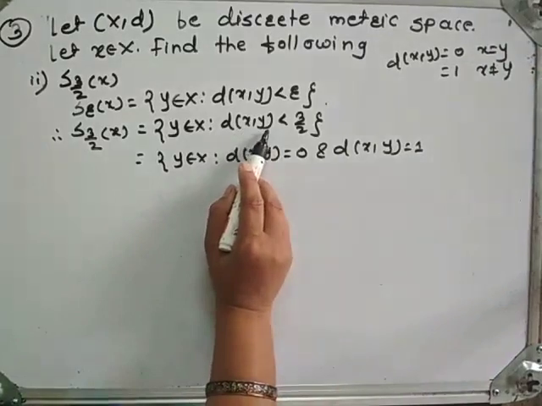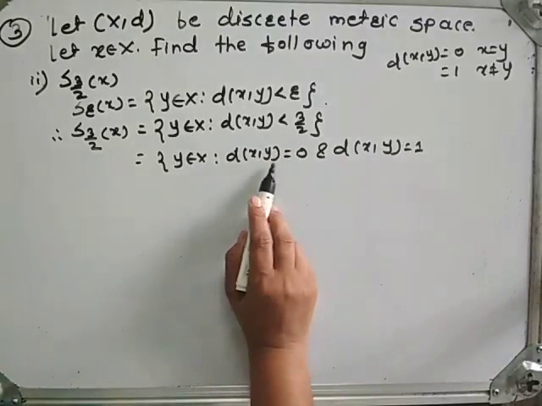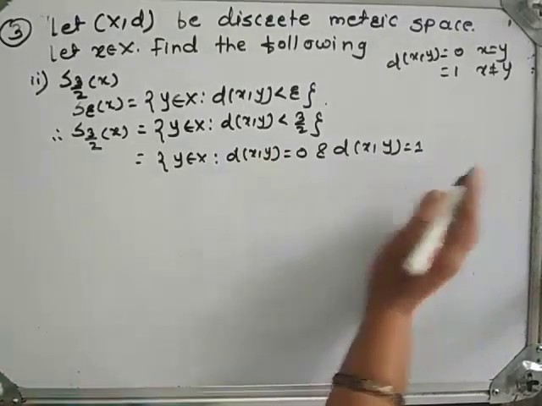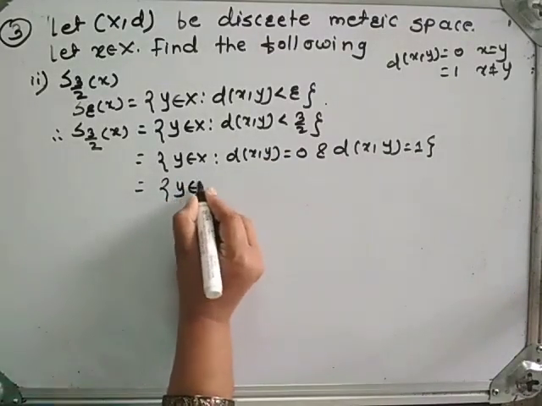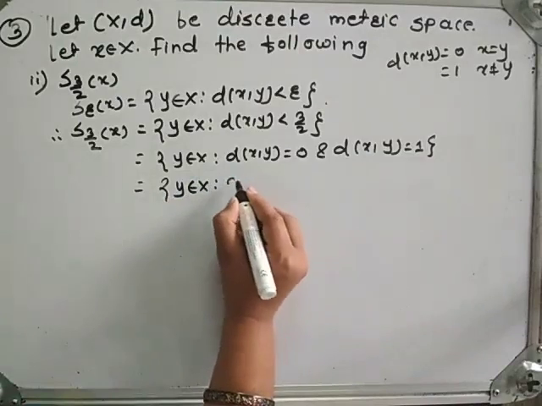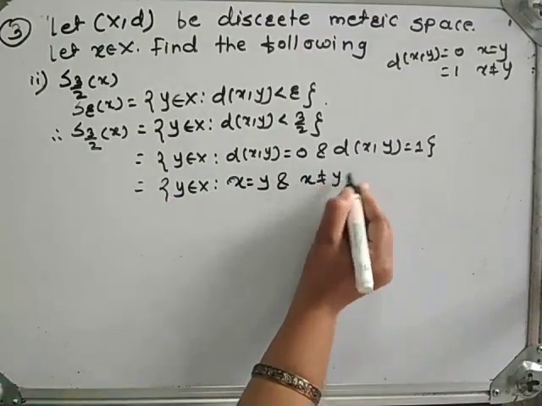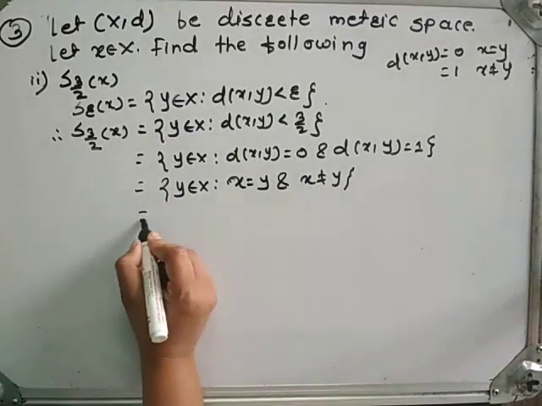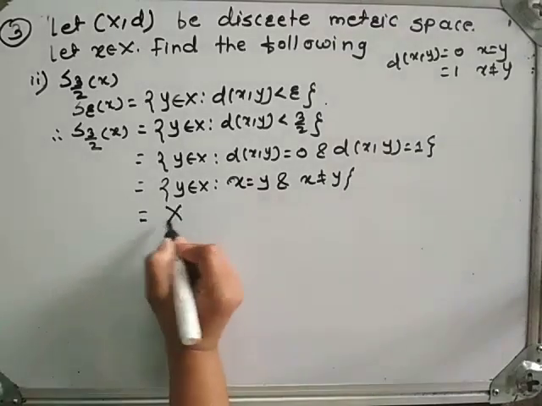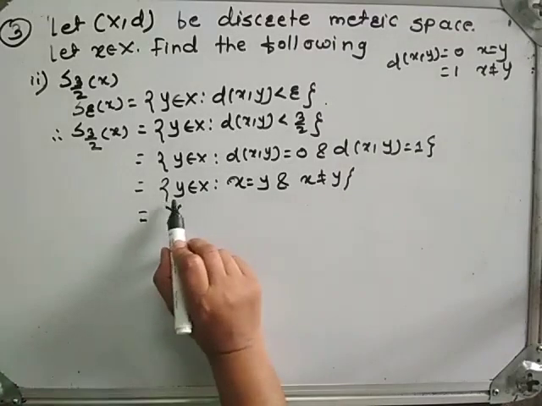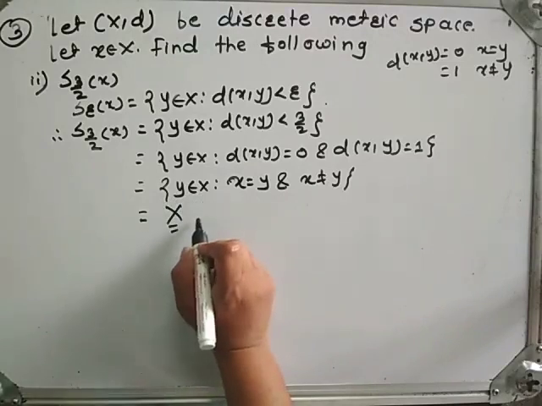Here, distance between x and y strictly less than 3/2 means distance between x and y must be 0 or 1, which is equal to the set of all y belongs to capital X such that x is equal to y and x is not equal to y, which is equal to capital X, since this set represents all points in capital X.